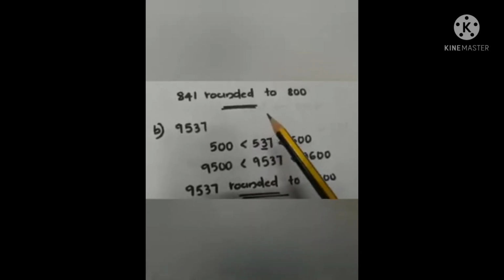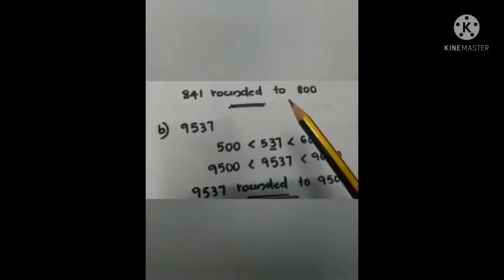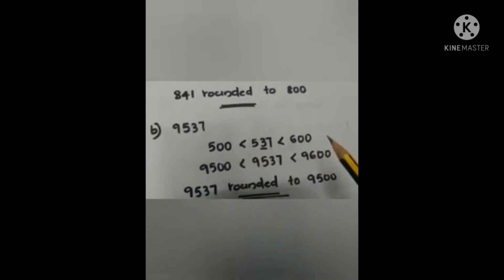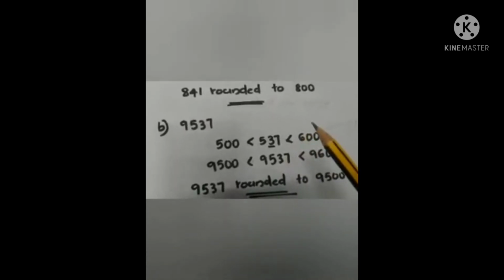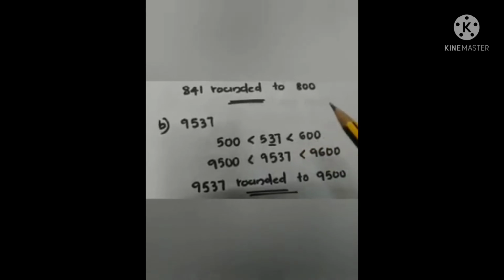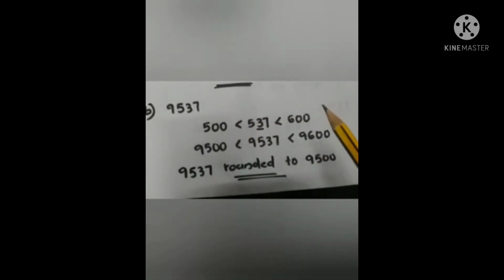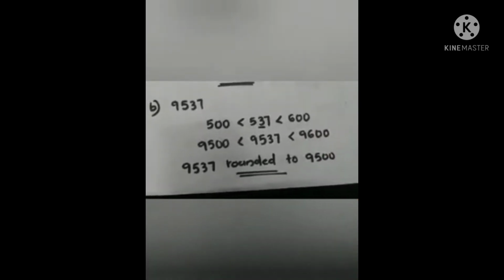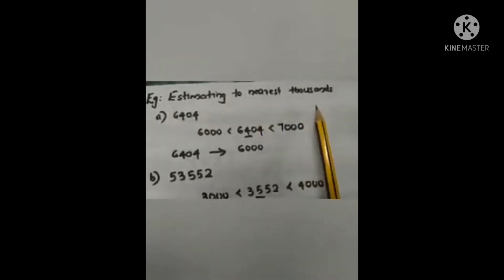Now conclude which two hundreds this 537 is between, that is 500 and 600. Now you know that if 3 is coming, we are rounding downwards. So 537 is rounded to 500. So 9537 is rounded to 9500.